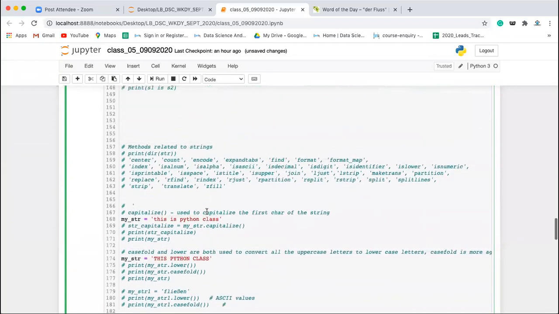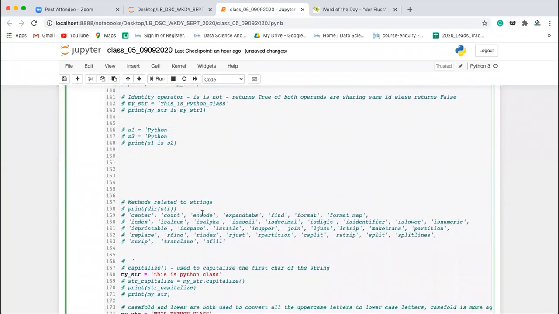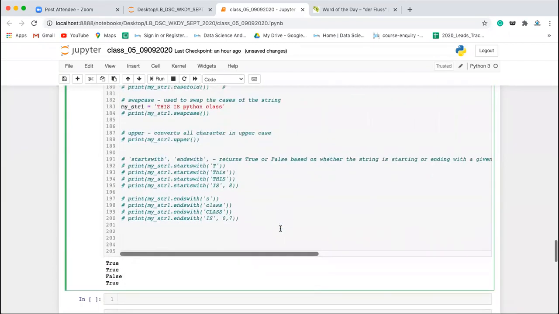So I hope all these methods are clear to everyone, right? Now next, see the next set of methods. These all methods are going to return either a true or false value. Okay, so let's see all these methods.